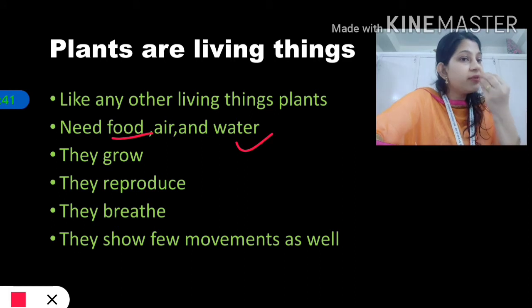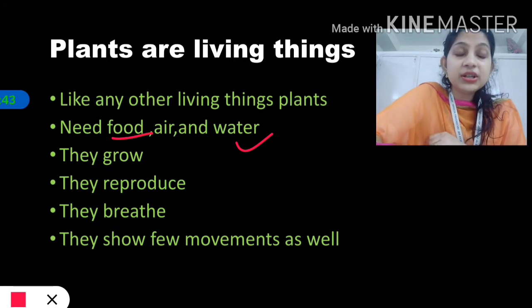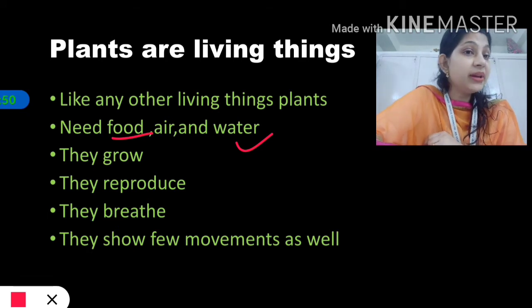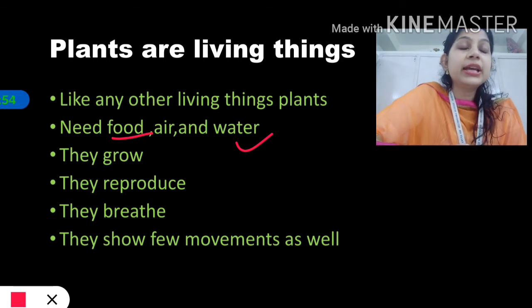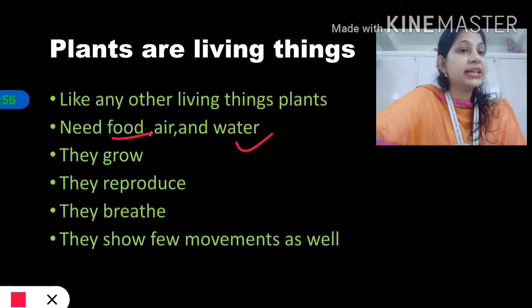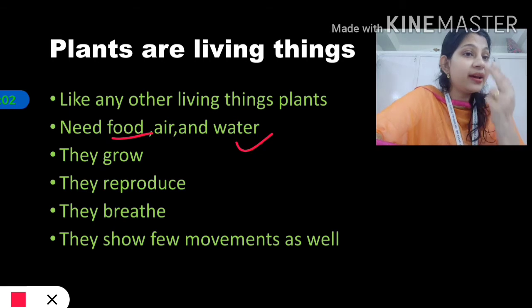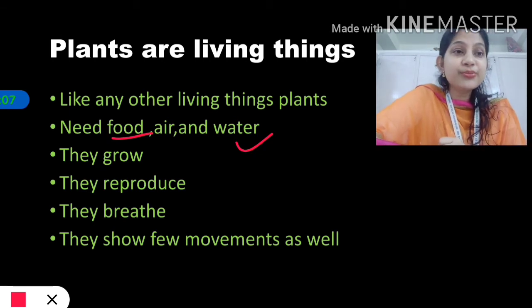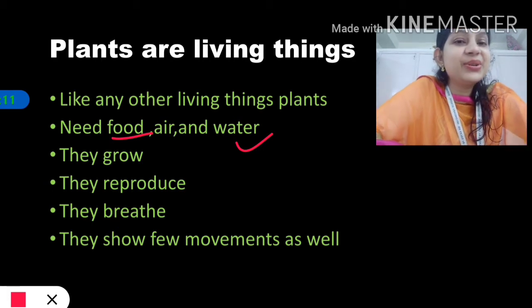We have a mouth, we eat from here. Do plants have a mouth like us? No, they do not. But they are living things, so they need food and nutrition. From where they get food, that we will understand, okay. And since they are living, that means they require air, they breathe. We breathe from our nose. Plants are also breathing. From where are they breathing? These things we are going to learn.